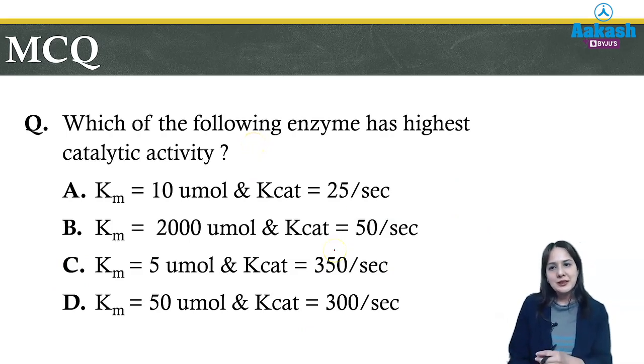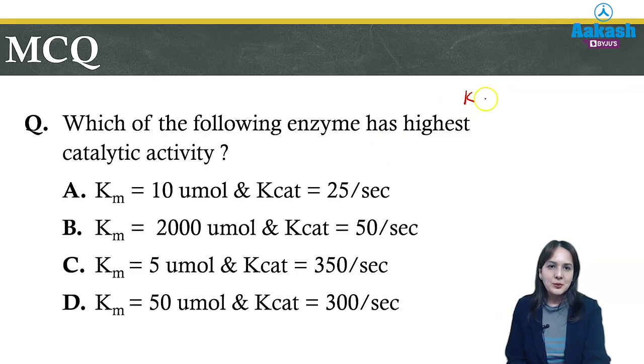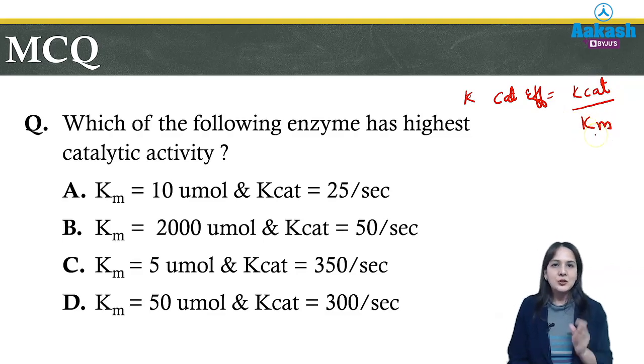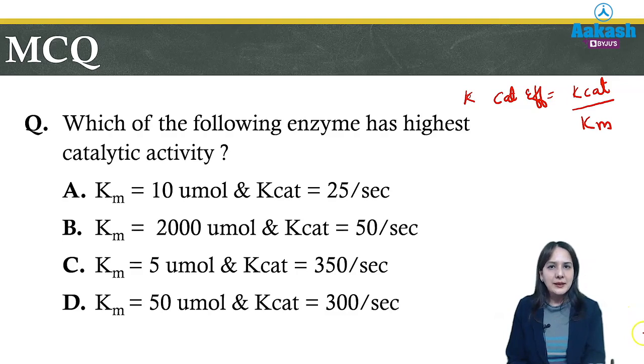So the next question is, which of the following enzymes has the highest catalytic activity? For this you should know the formula: the catalytic efficiency of any enzyme is directly proportional to Kcat and inversely proportional to Km. Km is the amount of substrate required to reach the half Vmax value. So the more the Km, the lesser will be the catalytic efficiency.